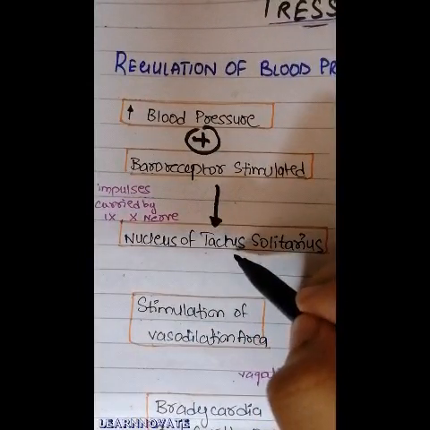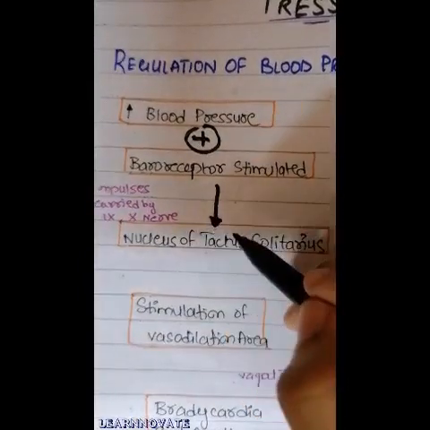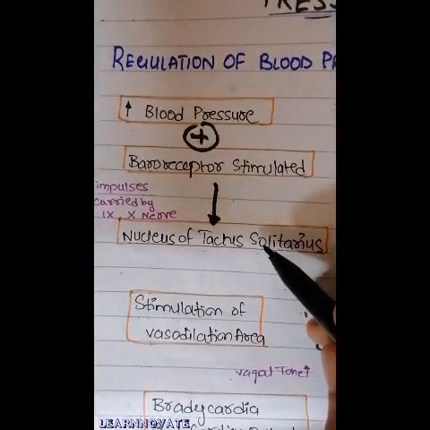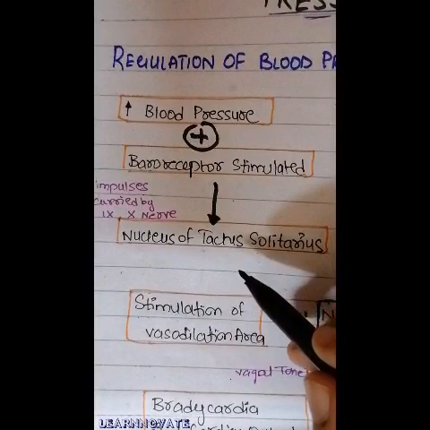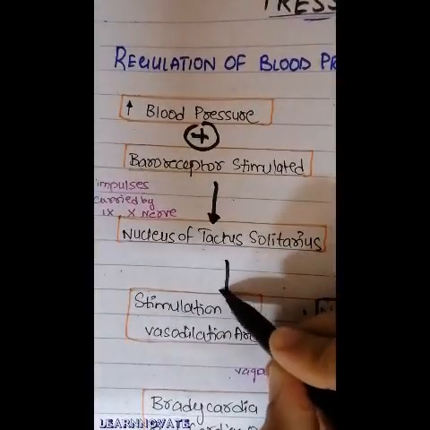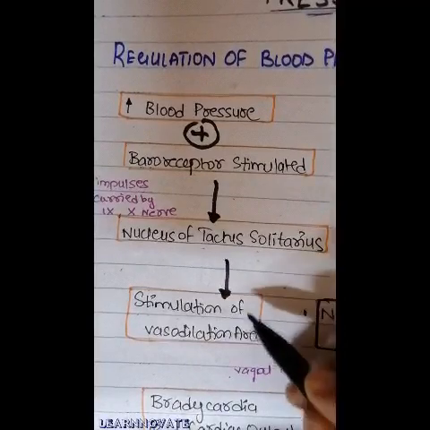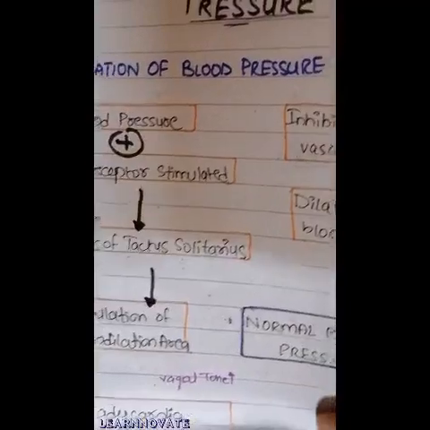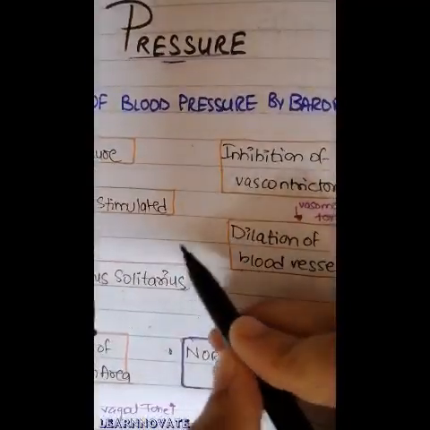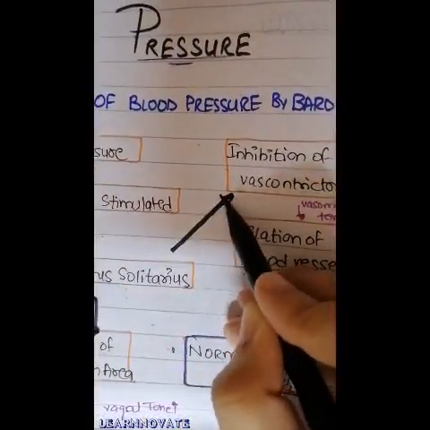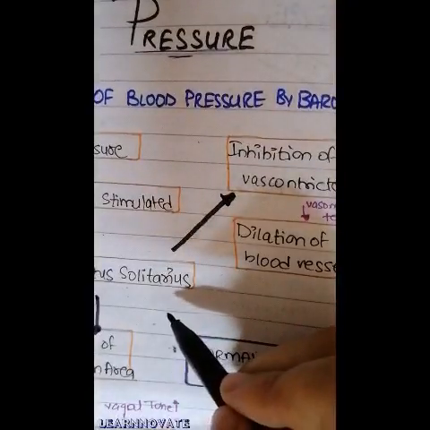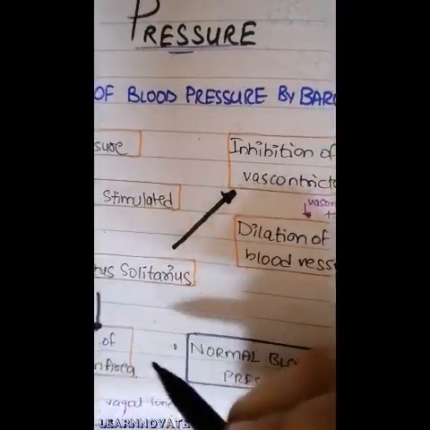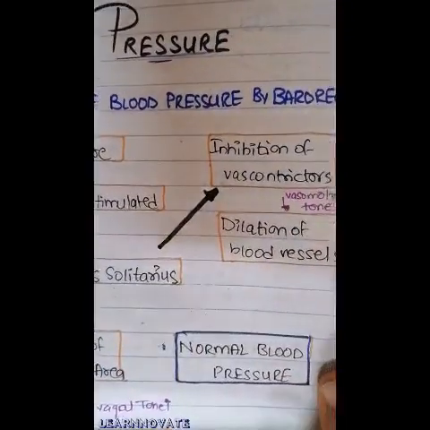This nucleus tractus solitarius is located in the central nervous system at the level of the brainstem. Now this nucleus tractus solitarius from the brainstem will affect two pathways. It will stimulate the vasodilator area, and the other effect is the inhibition of the vasoconstrictor area. This is the other effect of the stimulated nucleus tractus solitarius. So the two signals are passing to inhibit the vasoconstrictor area and to stimulate the vasodilator area.